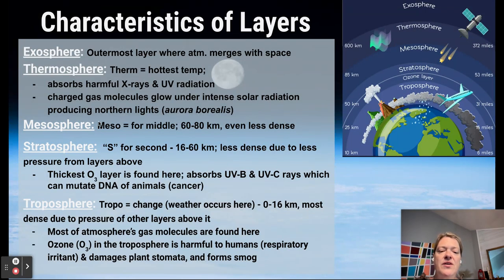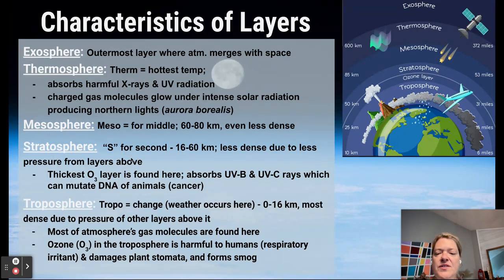Mesosphere is the middle layer. It's the less dense area. You do not need to write that down. It is where we see, what do you call, shooting stars. That's where we see those. They get into the thermosphere, they burn up, and they move into the mesosphere, and that's where we see them. So that's mesosphere. You do not need to know anything other than that we have a mesosphere.